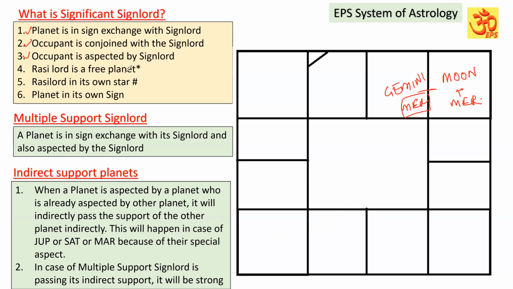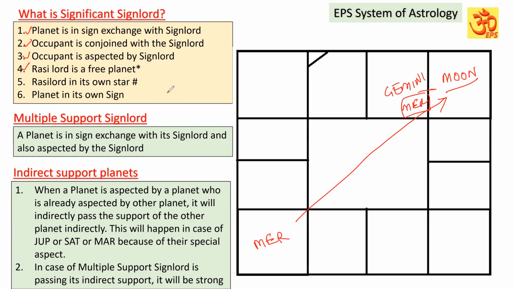Next one is the occupant is aspected by the sign lord. Suppose, instead of Mercury being conjoined with the Moon, Mercury is posted in the sign of, say, Sagittarius. So Mercury is aspecting the occupant of its sign, Moon. So in this case also, Mercury will become the significant sign lord to the Moon. I hope you have understood.